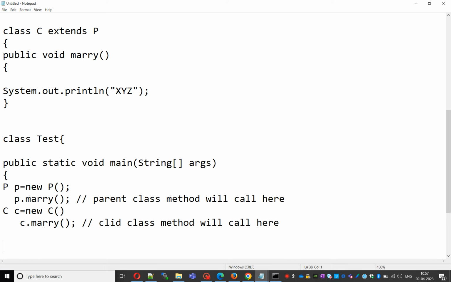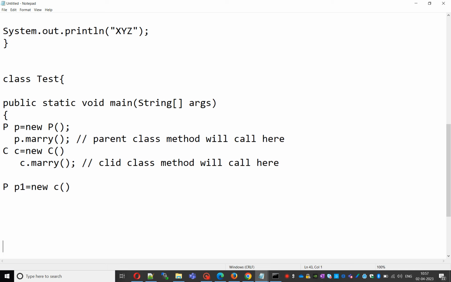Now the next point is that we should know that a parent class reference can hold a child class object. Parent class reference P p1 = new C. Here p1 is the parent class reference, and a parent class reference can hold the child class object. Then p1.marry().